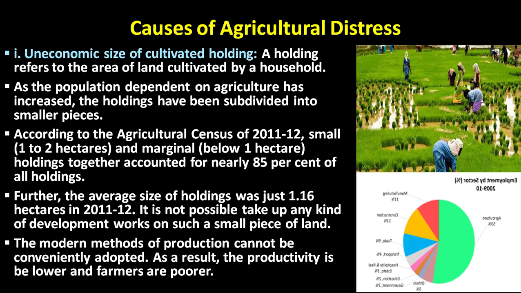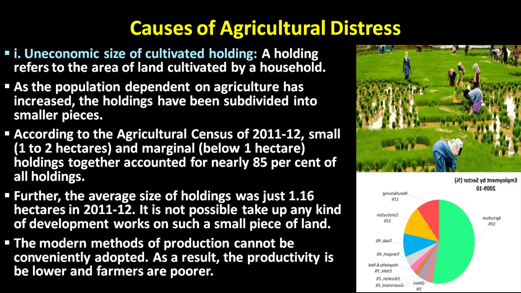Further, the average size of holdings was just 1.16 hectares in 2011-12. It is not possible to take up any kind of development works on such a small piece of land. Modern methods of production cannot be conveniently adopted. As a result, productivity is lower and farmers are becoming poorer. So this is one of the major causes of agricultural distress.